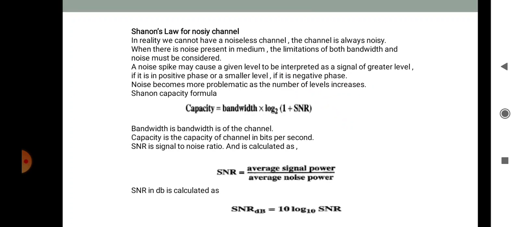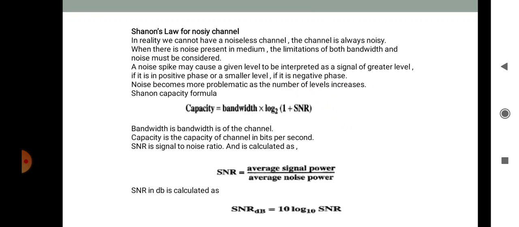When there is noise present in a medium, the limitations of both bandwidth and noise must be considered. A noise spike may cause a given level to be interpreted as a signal of a greater level if it is in the positive phase, or a smaller level if it is in the negative phase. Noise becomes more problematic as the number of levels increases.